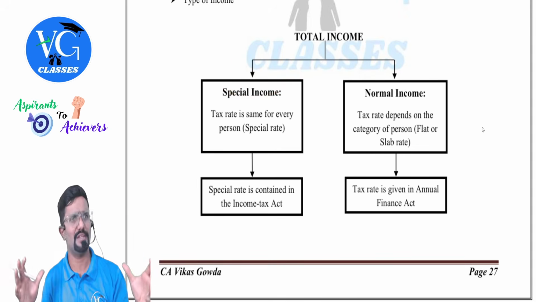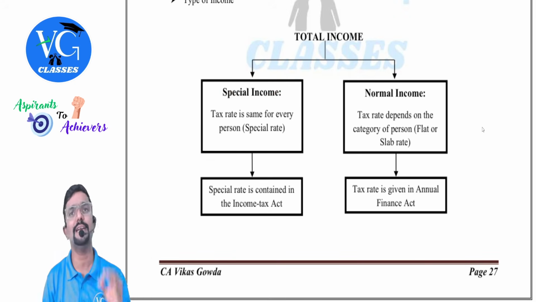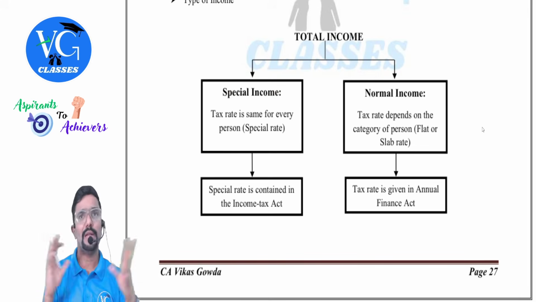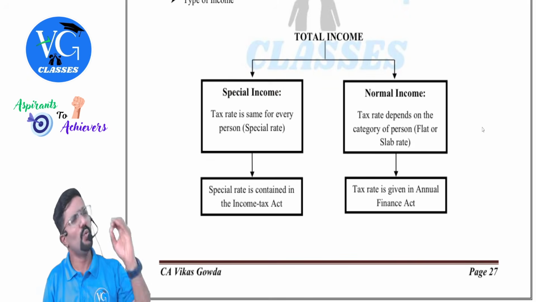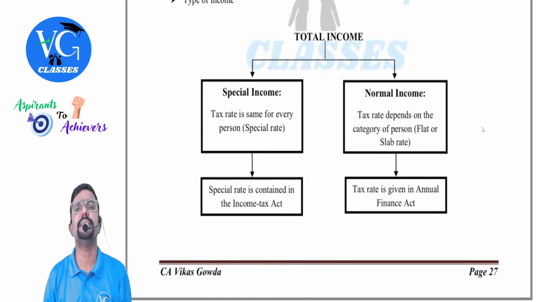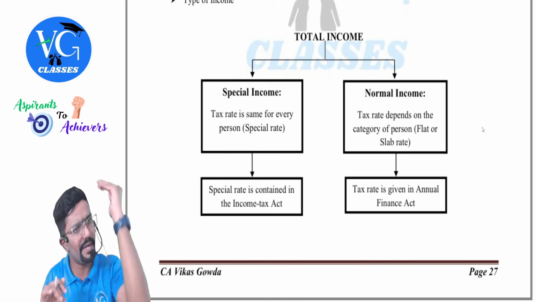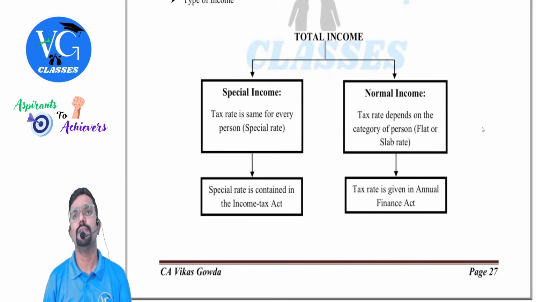There are a few sections like 111A, 112, 112A and all of the Income Tax Act. There they have told what is the special income covered, what is the rate. We will apply that. And this is same for everyone. Means whoever is having special income, tax rate is same. Whether it is individual, company, firm, or individual following default scheme, optional scheme, doesn't matter. Rate will always remain same.